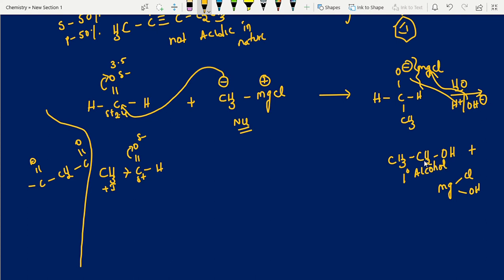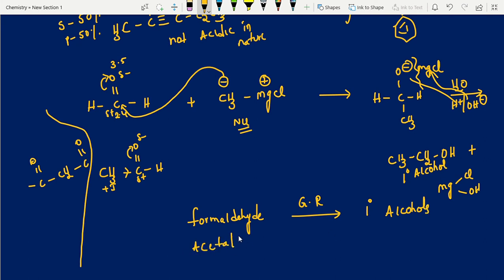So you may expect questions like this. Formaldehyde reacts with Grignard reagent. What is the product? Primary alcohol. Okay, so you can write the conclusion here: formaldehyde with Grignard reagent gives primary alcohol.